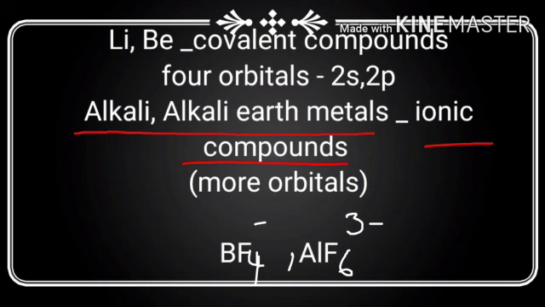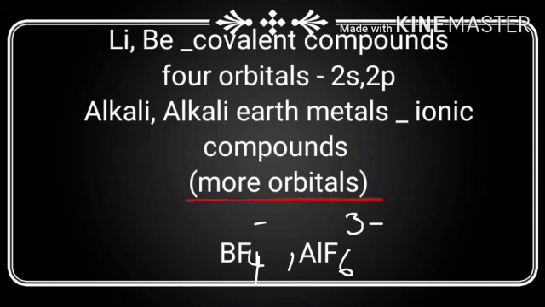Even though lithium and beryllium belong to the first and second groups, they form more covalent compounds, but other alkali metals form ionic compounds. The reason is lithium belongs to the second period. Second period elements have only 4 orbitals. They are one 2s orbital and three 2p orbitals, whereas other group elements belong to the third, fourth, fifth, sixth and seventh periods.